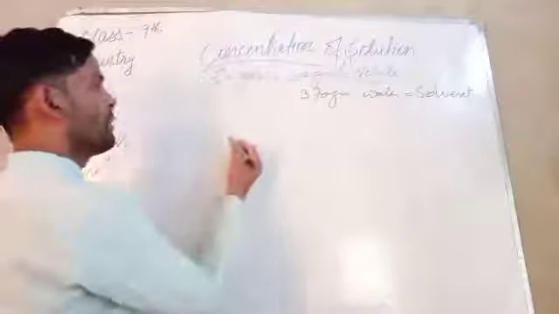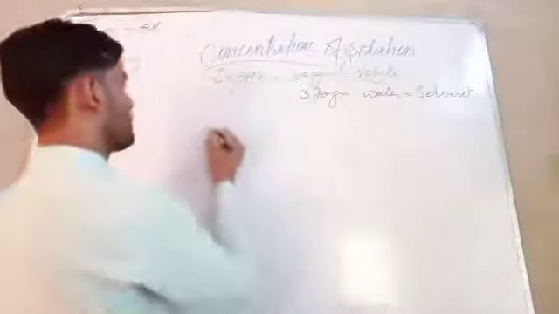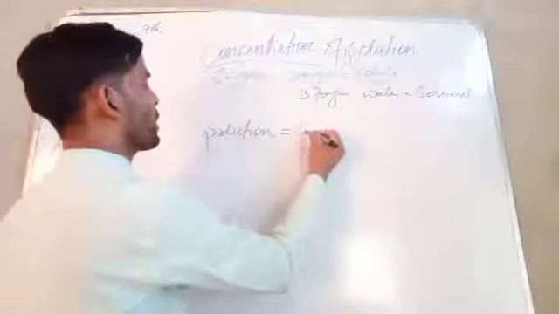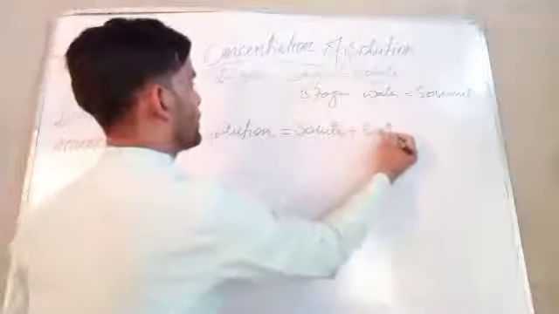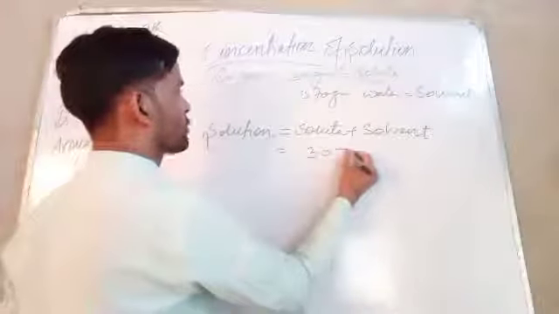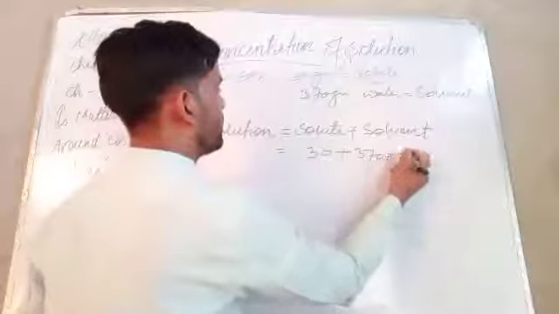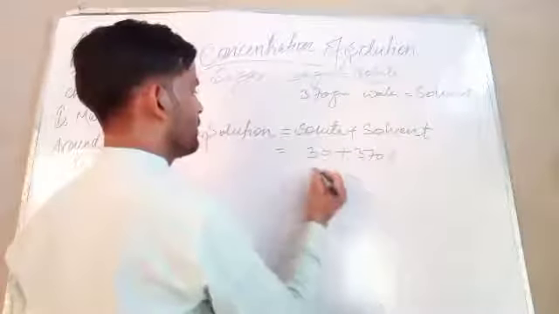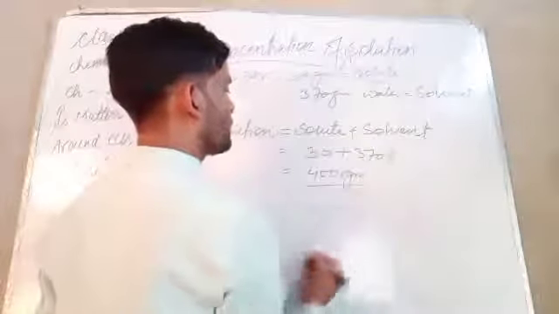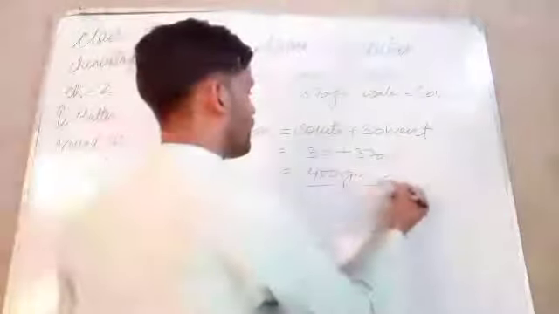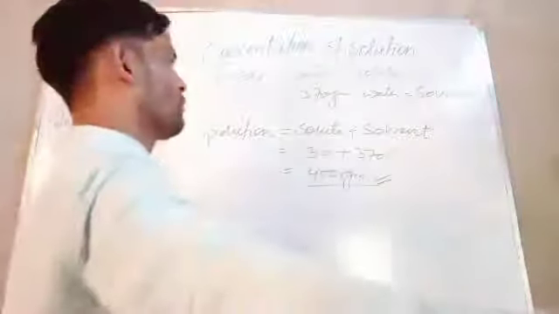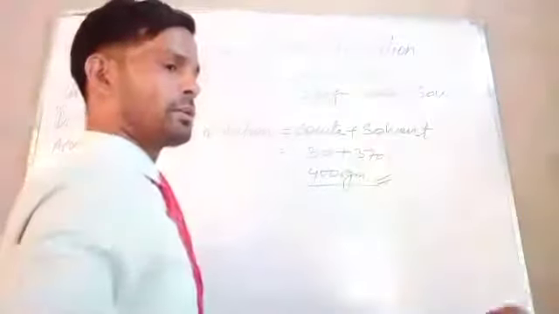So we have to consider the concentration of the solution. What will be the solution? A solution is prepared when solute and solvent are added. So here we have 30 gram of sugar and 370 gram of water. When mixed, this will form 400 gram. That is the amount of solution. So now we move on to the question, the concentration of the solution.